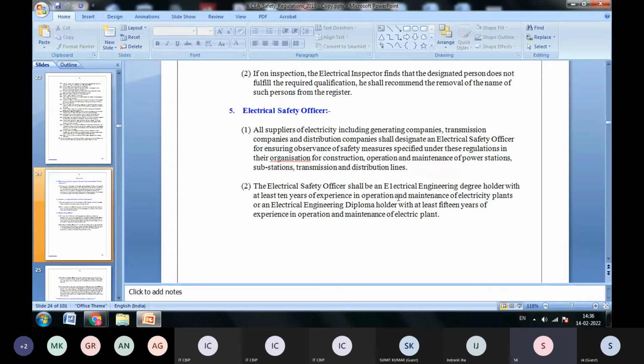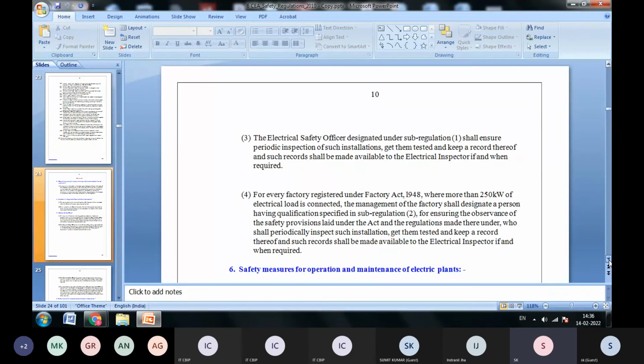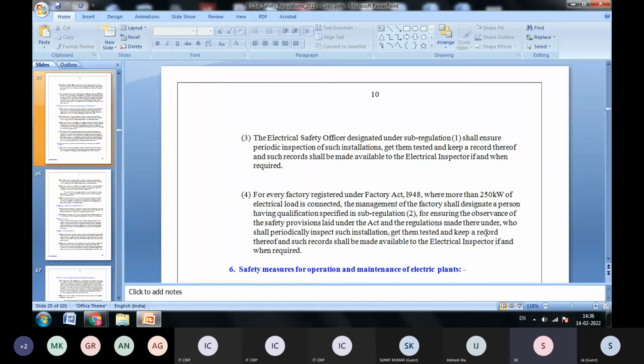And for operation and maintenance of electricity plants, an electrical engineering diploma holder may also be the electrical safety officer, with 15 years of experience in operation and maintenance of electric plant. So these are the basic ideas of how the regulation tells who will be the electrical safety officer.